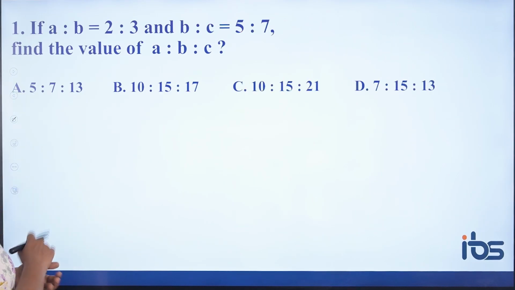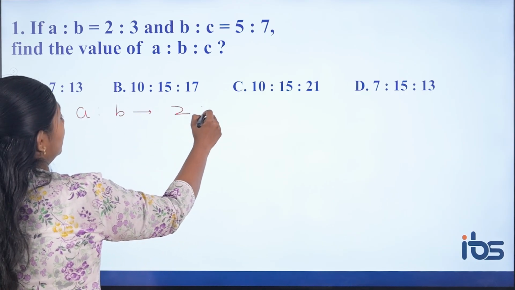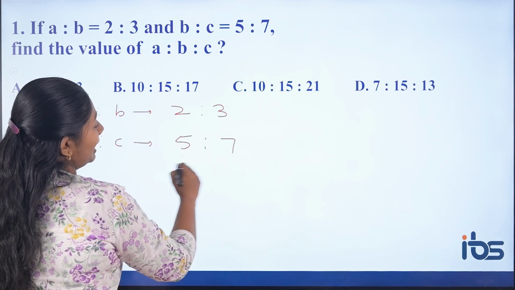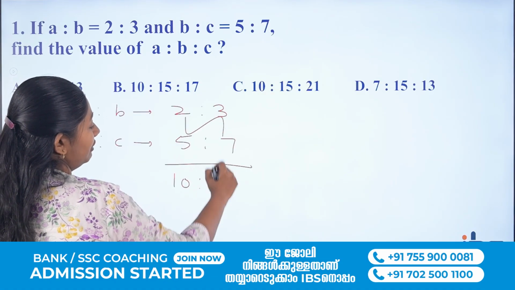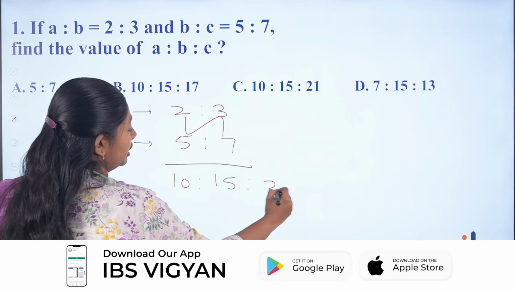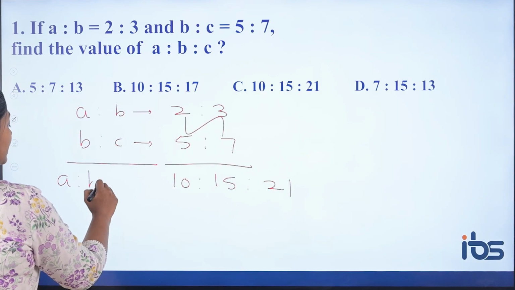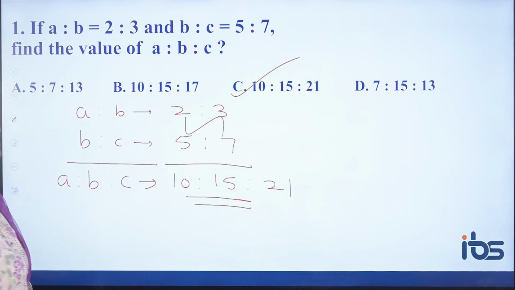So next one. Here we have A is to B, B is to C, find A is to B is to C. Practice question. So how will we do it? We have A is to B as 2 is to 3 and B is to C as 5 is to 7. So we will apply the inverted Z. 5 into 2, 10. 5 into 3, 15. 7 into 3, 21. So 10 is to 15 is to 21 is A is to B is to C. So 10 is to 15 is to 21, option C. It's very easy. Ratio is one of the easiest topics.